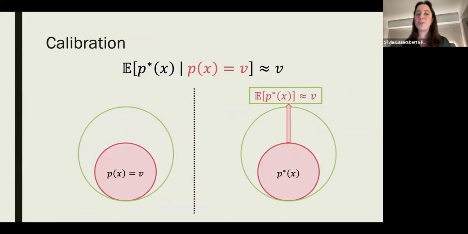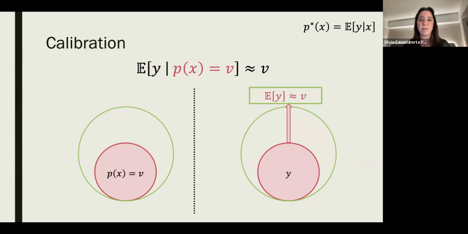A central notion in our paper is that of global calibration. This is the typical notion. So it says that a predictor P is calibrated if, when we look at the subset of values where the predictor P predicts v, the expected value of the true probabilities P star on that level set is approximately v. In a way, this says that the probabilities are meaningful in that they mean what they say.